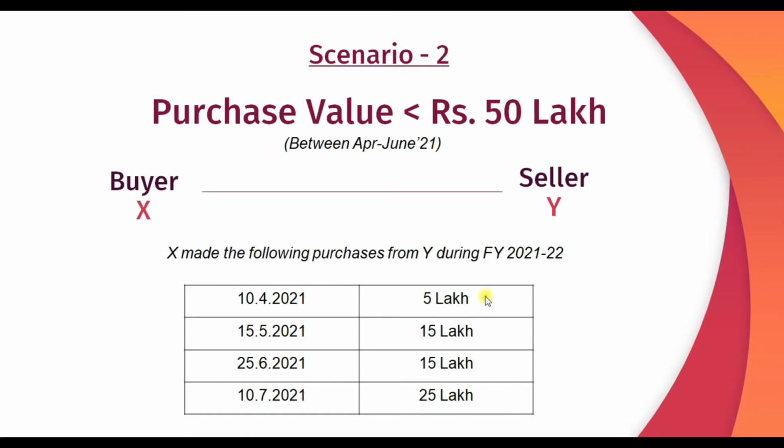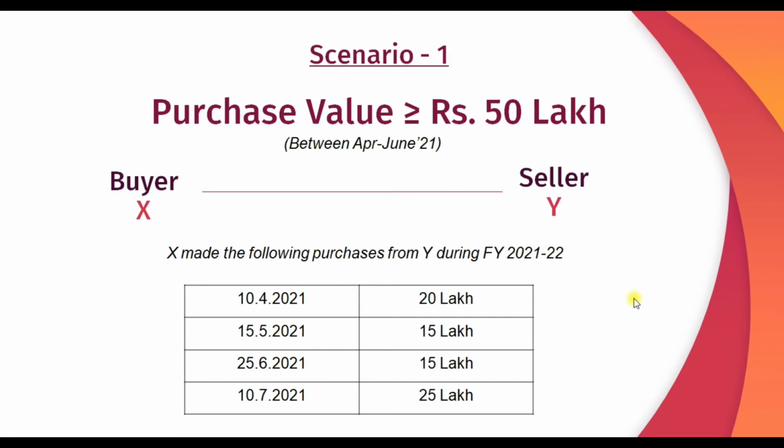If you see here, total value is 60 lakhs. Amount in excess of 50 lakhs is rupees 10 lakhs. So X, while making payment relating to this purchase, need to deduct 0.1% on rupees 10 lakhs. That means 1000 is the TDS under section 194Q. Balance you will pay to seller, that 1000 is payable to government.